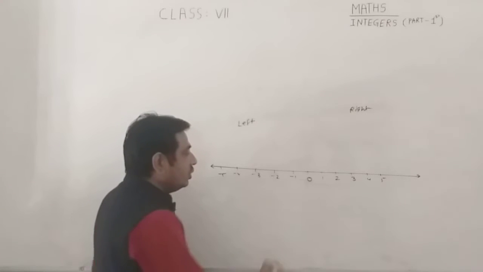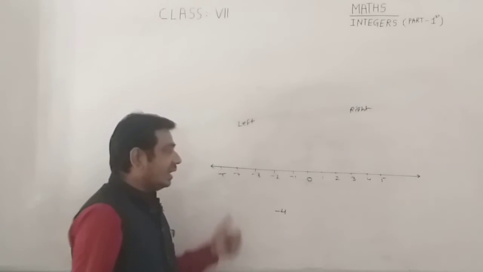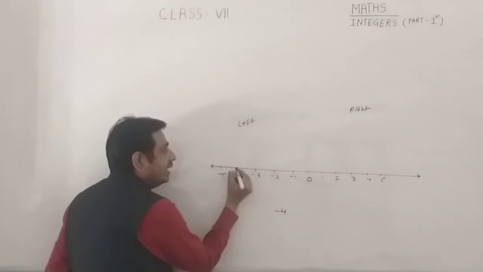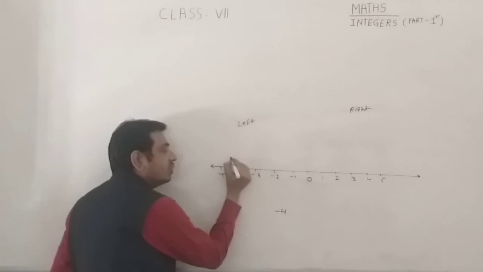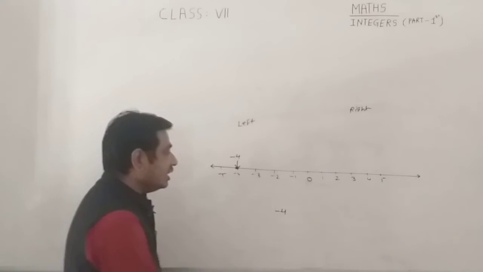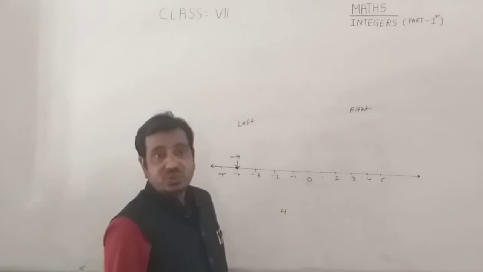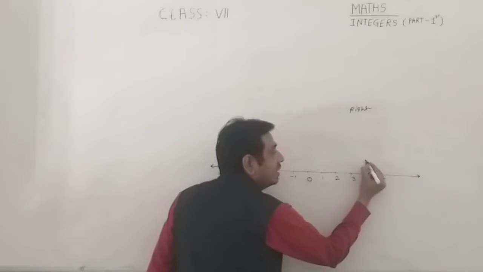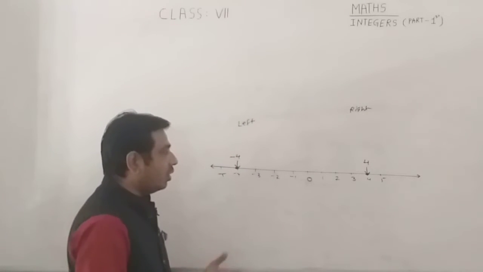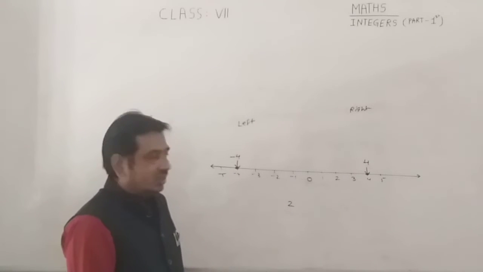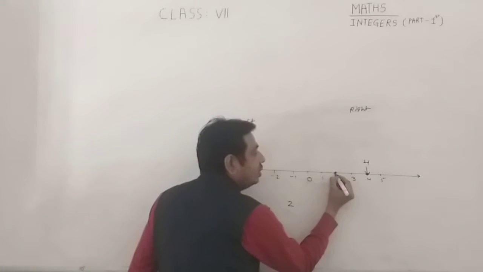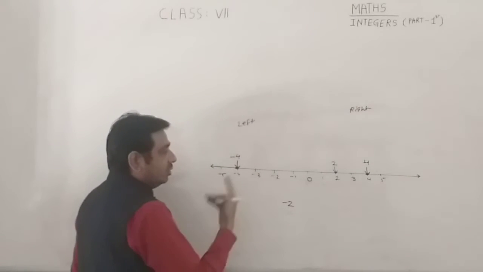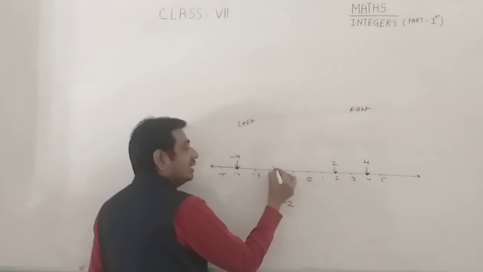Negative integers go on the left side: -1 starting first here, then -1, -2, -3, -4, -5 and so on. Class, if you want to represent -4 on the number line, where is -4? Here is -4. Now if you want to plot +4, where is +4? Mark here. It is +4. If you want to plot 2, an integer, 2 is here. And if you want to plot -2, here is -2.